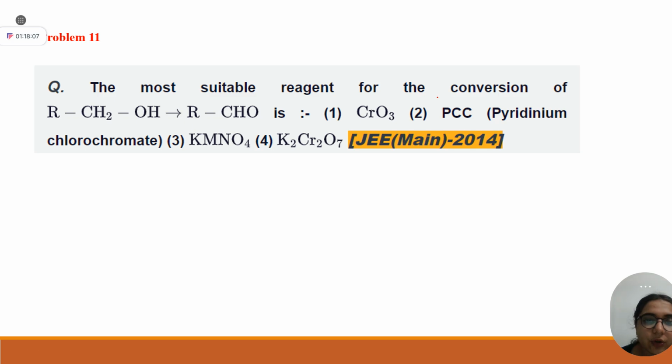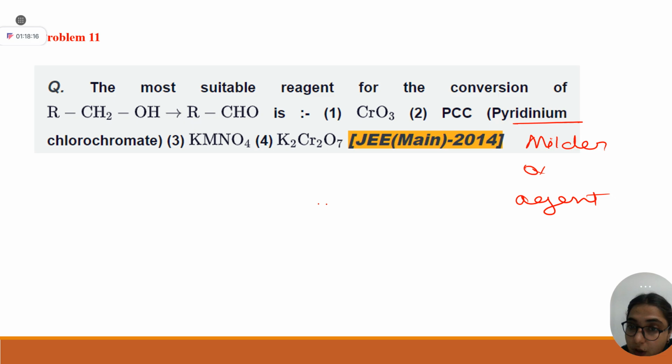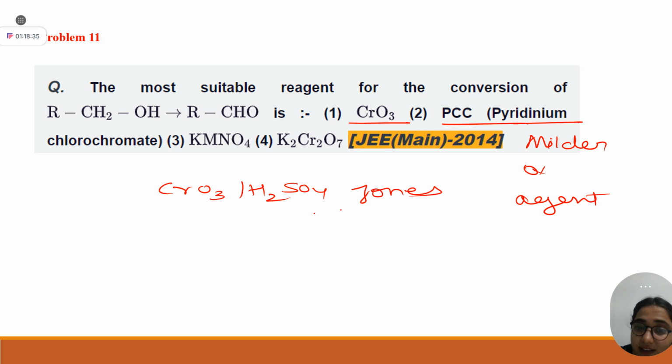PCC, pyridinium chlorochromate. This is your milder oxidizing agent. If you want to stop at the aldehyde, PCC is your best option. Which is this reagent, CrO3 with H2SO4? Jones reagent. This Jones reagent also converts your alcohol to your acid.